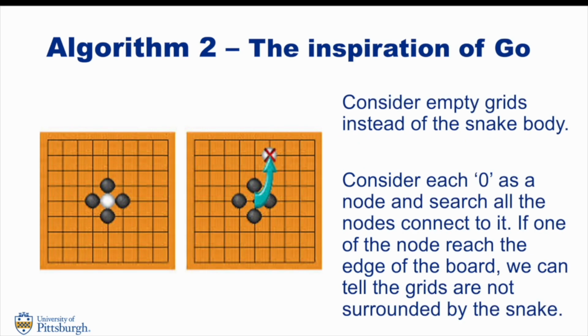The second try is inspired by the traditional Chinese board game Go. In the game of Go, a group of stones is considered captured when it's completely surrounded and has no liberties, resulting in a point for the opponent. So according to that, we consider the empty grids instead of the snake body. Consider each 0 as a node again and search all the nodes connected to it. If one of the nodes reaches the edge of the board, we can tell the grids are not surrounded by the snake.